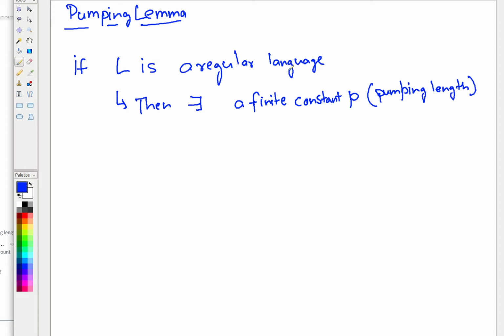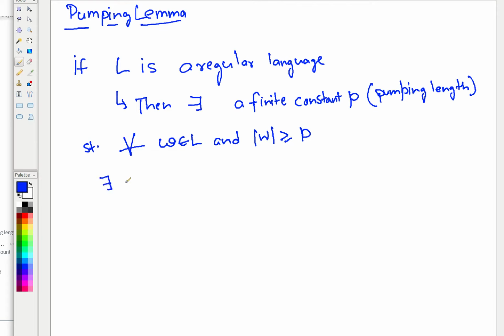So if L is a regular language, then there exists a finite constant P such that for all strings W that are part of L, and where the length of W is at least P,